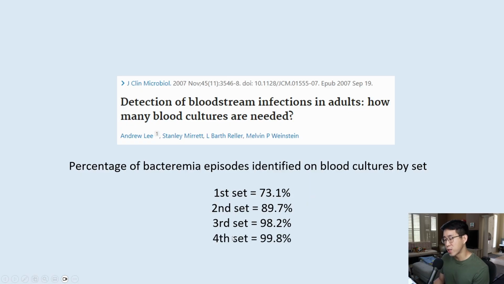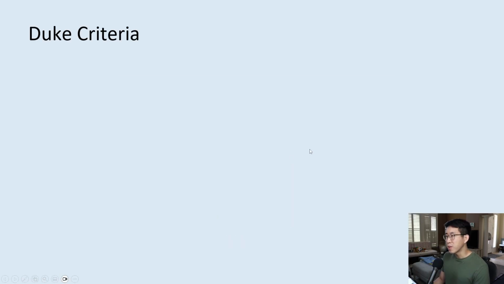Once you get to the fourth set, then you're starting to get a little bit of diminishing returns. But this is why for endocarditis, which is when we really need to have a sensitive test to see if they're bacteremic or not with a typical organism, that's why we need to get 3 sets in these patients. You're probably familiar with the Duke criteria, which is what we use to diagnose infectious endocarditis.